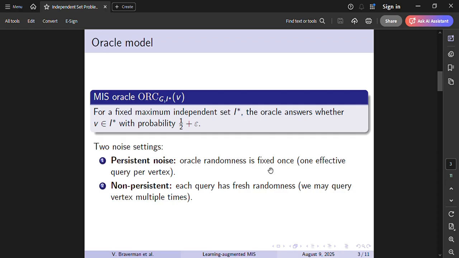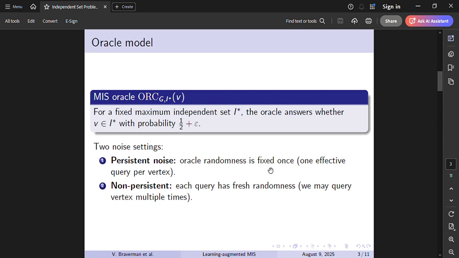Here's how it works. We have some fixed but unknown maximum independent set. If we ask the oracle about a vertex V, it answers yes with probability half plus epsilon if V really is in I star, and yes with probability half minus epsilon otherwise. So epsilon is our bias. The bigger it is, the more accurate the oracle.